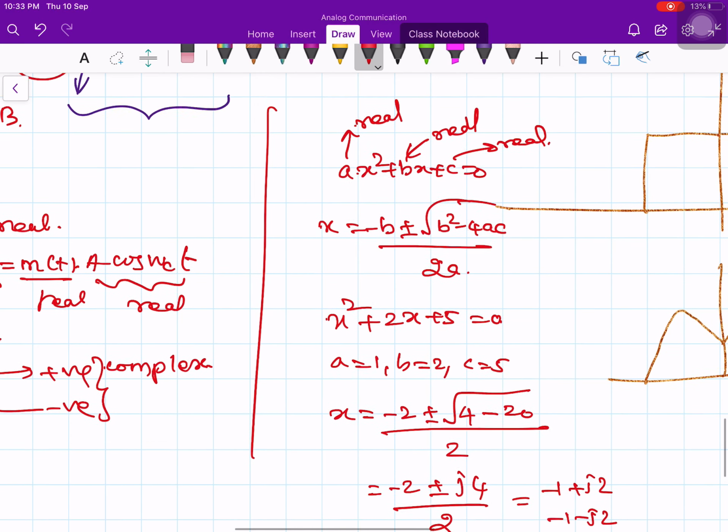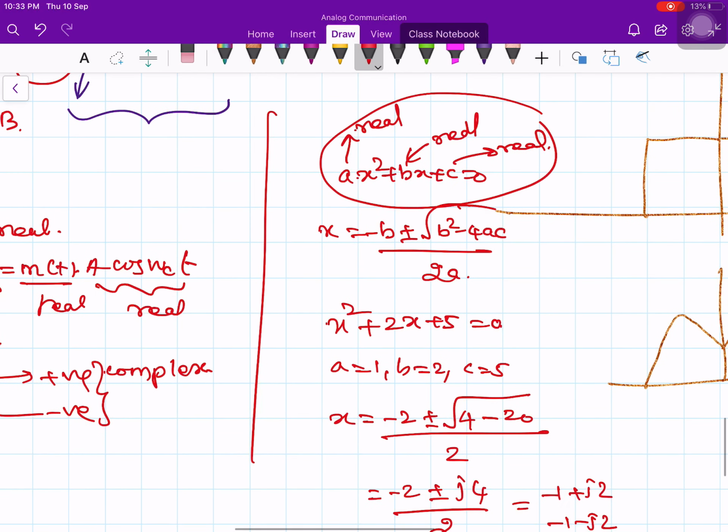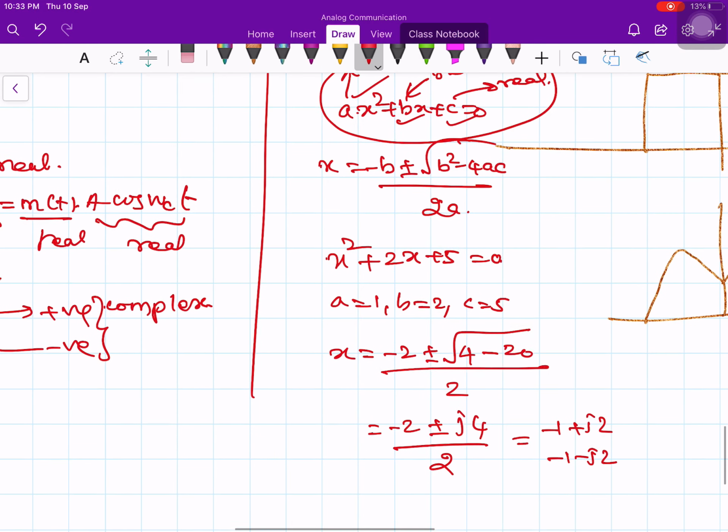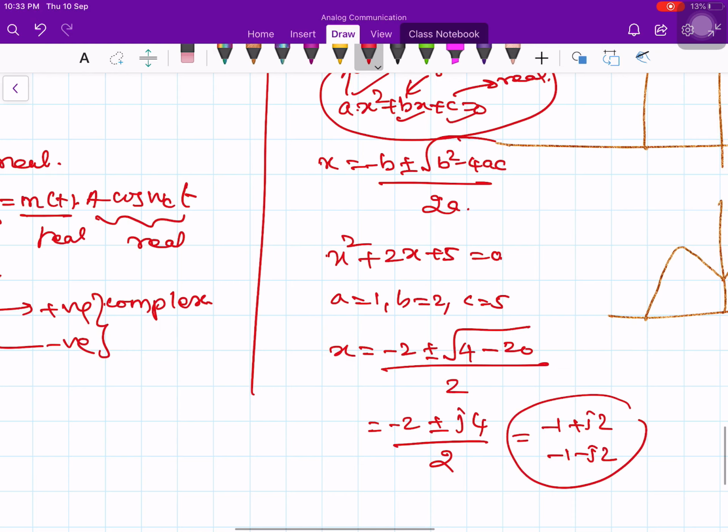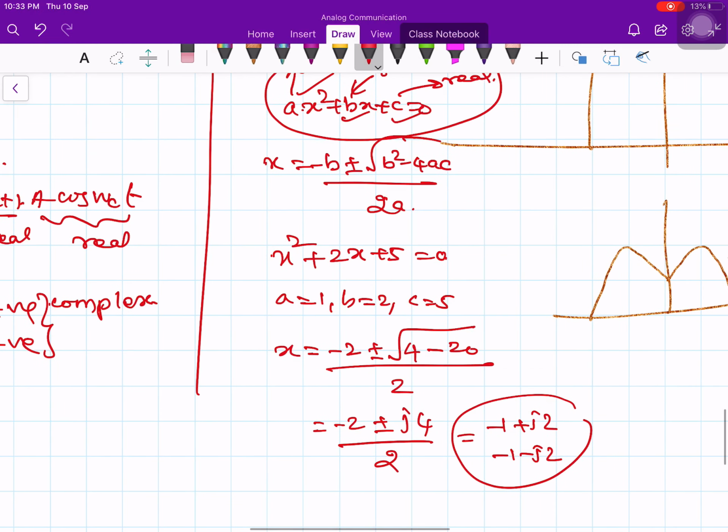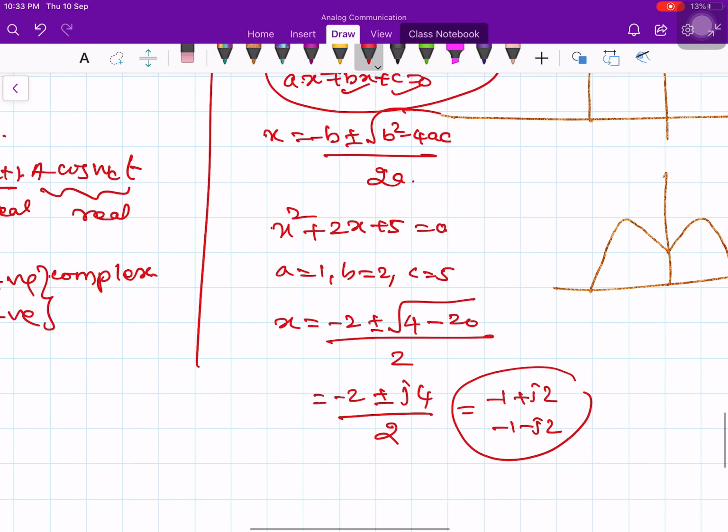Even though the original equation is real, with a, b and c all real, the moment you find the solution, you have a complex solution. And the beauty is that both are complex conjugates. You will not get one solution like minus 1 plus j2 and another solution unrelated to it. No, this is wrong. Whenever the solution occurs, it will always be a complex conjugate pair.